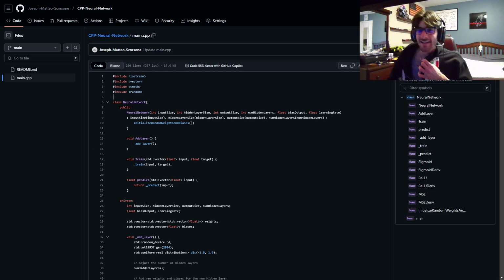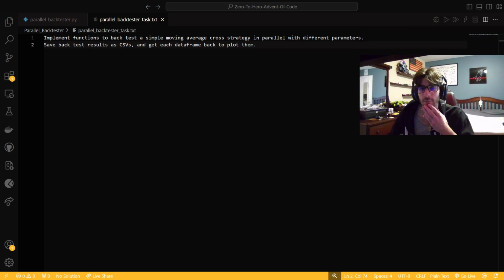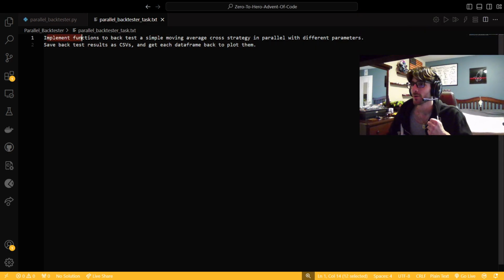But let's hop into today's code. So today all we have to do is implement functions to backtest a simple moving average cross strategy in parallel with different parameters, save the backtest results as CSVs, and get each data frame back to plot them.